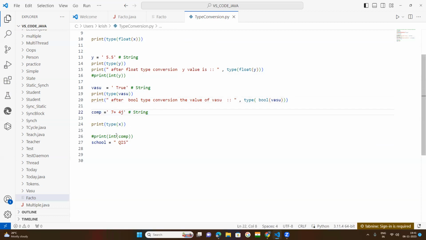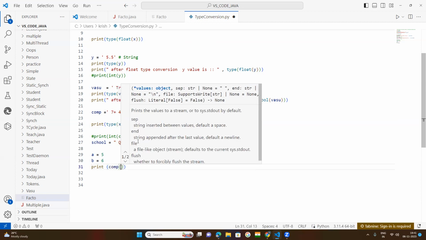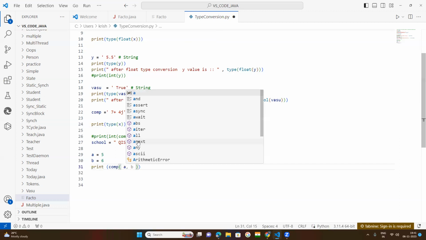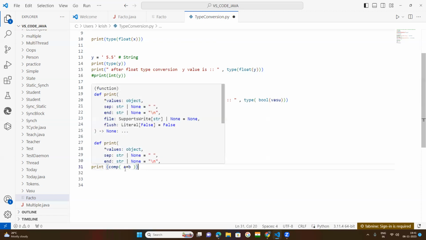This is a string, but it can't be converted into complex. If you want to make a complex number, you need a is equal to 4 and 5. Suppose b is equal to 6. Now, by these two values, you can print complex bracket a plus b. A plus b. By this, what happens? You will get the complex.